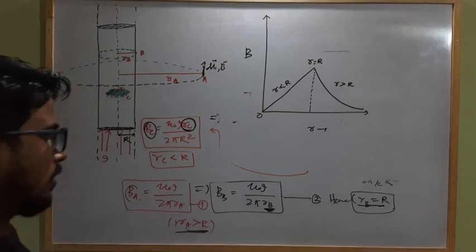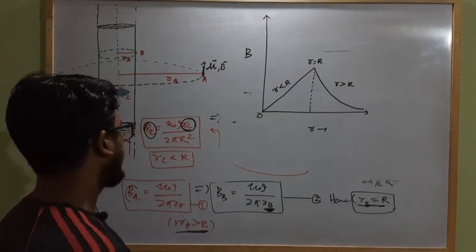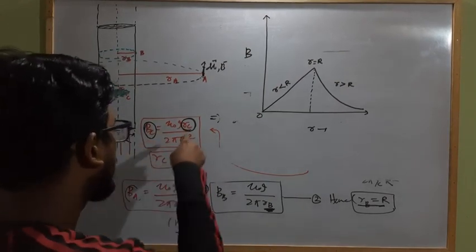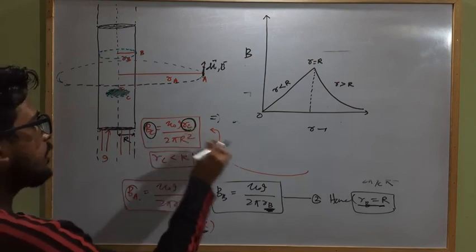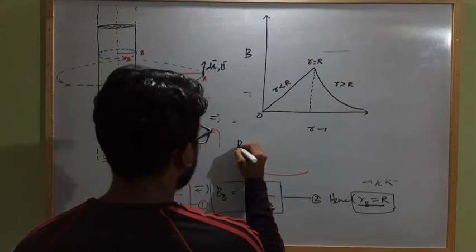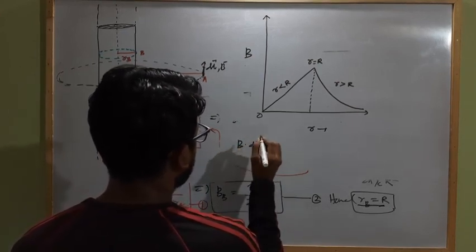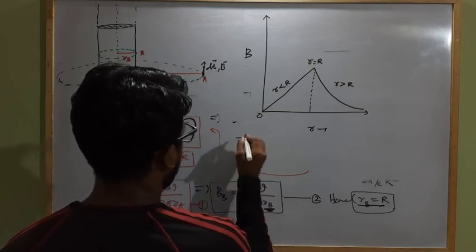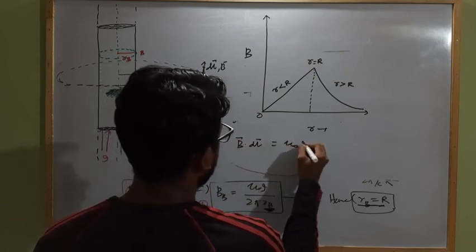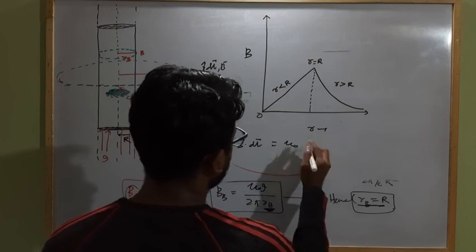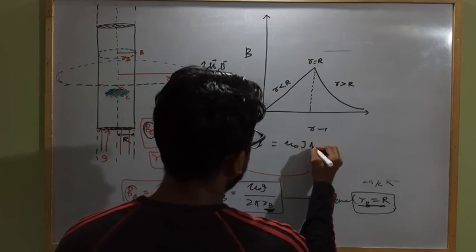This is the graph between B and distance of point of observation from the axis of the infinite solid current carrying conductor. So in a solid current carrying conductor, within the conductor, this is the formula, or simply we can write B dot dl equal to mu naught I enclosed. What is I enclosed? J into area enclosed.